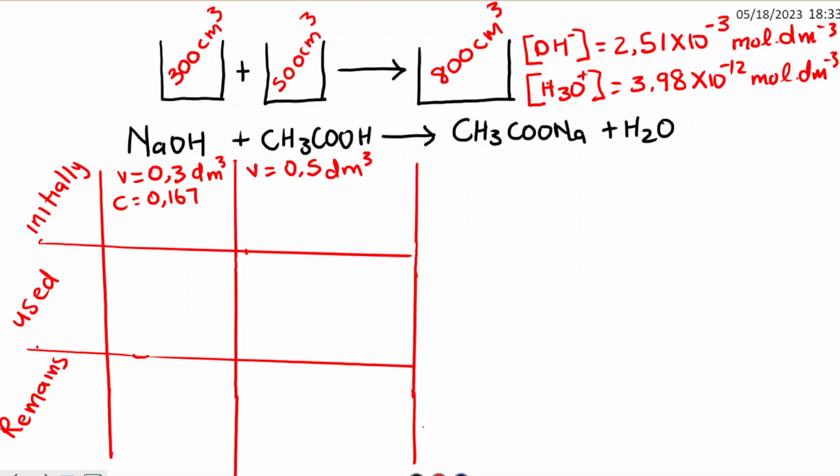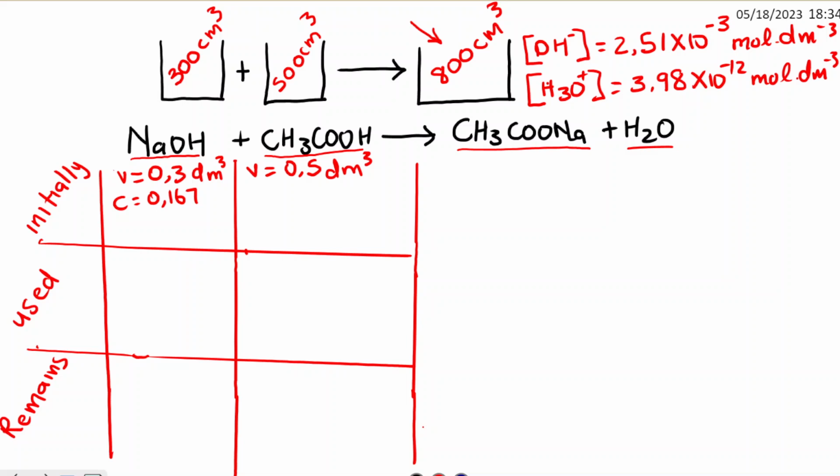This is the simplified scenario of what is happening in this reaction. You have sodium hydroxide reacting with this ethanoic acid to form CH3COONa and water.